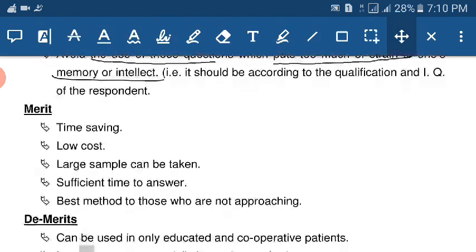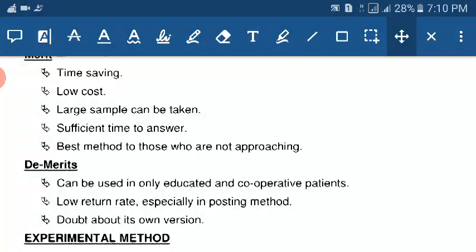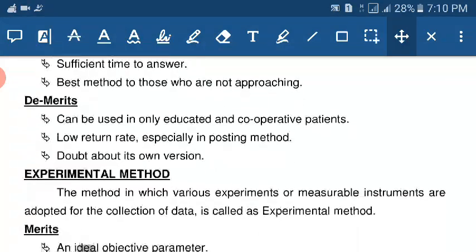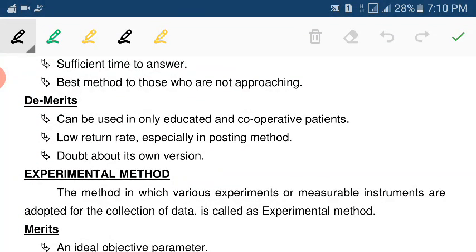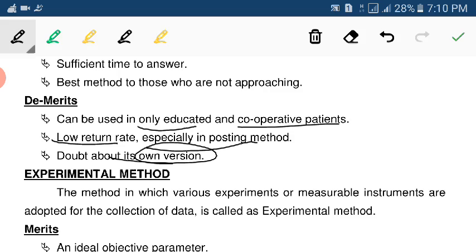Merits: time saving, low cost, large sample can be taken, sufficient time to answer, better method for those who are not approachable. Demerits: can be used only on educated and cooperative patients, low return rate, especially in the posting method, and doubt about its own version.